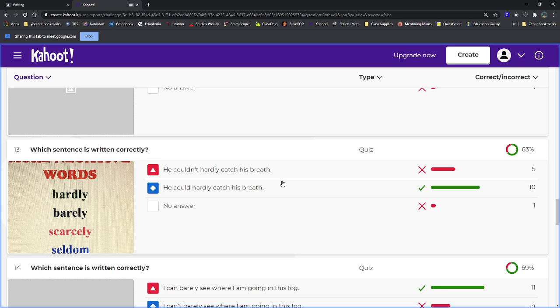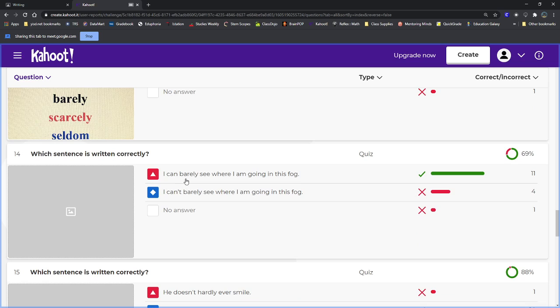Okay, now we have our sentences again. He couldn't hardly catch his breath, or he could hardly catch his breath. The correct answer for this one was the second one. He could hardly catch his breath. Remember, hardly is a negative word. It means like almost or barely. And this one has two negatives. Couldn't, hardly.